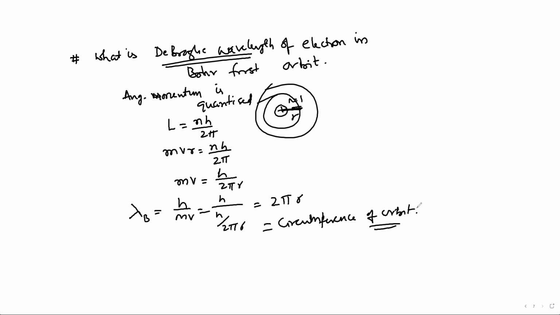These types of questions are also asked. Maximum questions are related to the relation between lambda, mass, and energy. I take one more question related to this, which was asked in a previous year. An alpha particle and a proton have the same momentum.